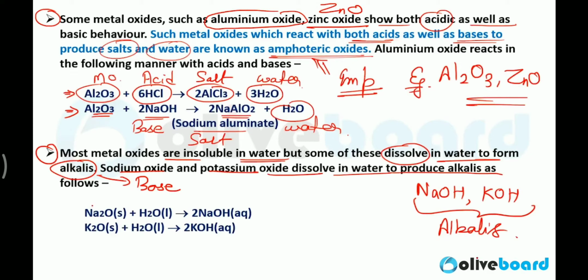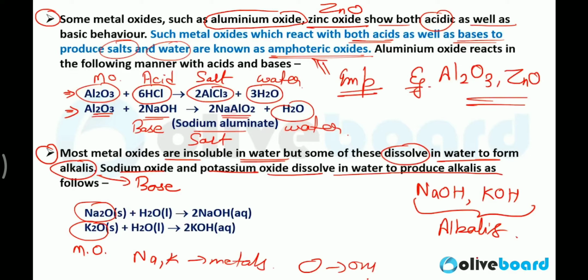Clear? Here you can see sodium oxide and potassium oxide. These are what? These are metal oxides, because sodium and potassium are metals, and oxygen is there. So when you heat sodium and potassium in the presence of what? In the presence of oxygen, you will get sodium oxide.